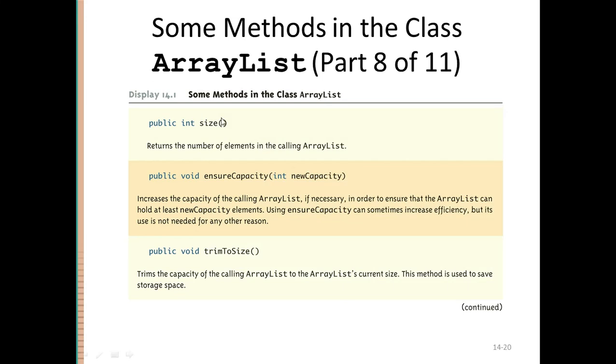Alright. Size I have just shown you. We used it in the for loop in order to see what is the current size of the array list. The ensureCapacity function basically ensures that the array list is maintained to a certain size. You can use this function and give a new capacity here in order to increase the length of your array, right?